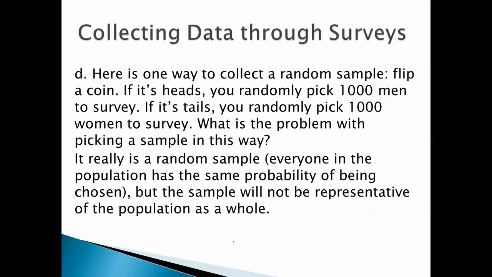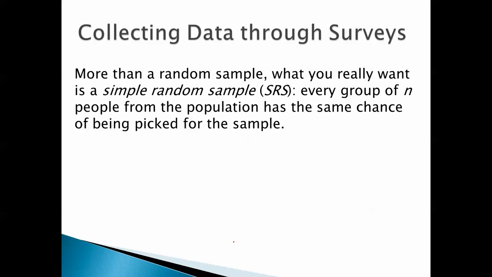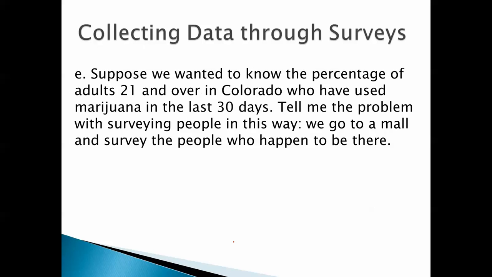It really is a random sample. Everyone in the population has the same probability of being chosen, but the sample will not be representative of the population as a whole. More than a random sample, what you really want is a simple random sample, or SRS. Every group of n people from the population has the same chance of being picked for the sample.